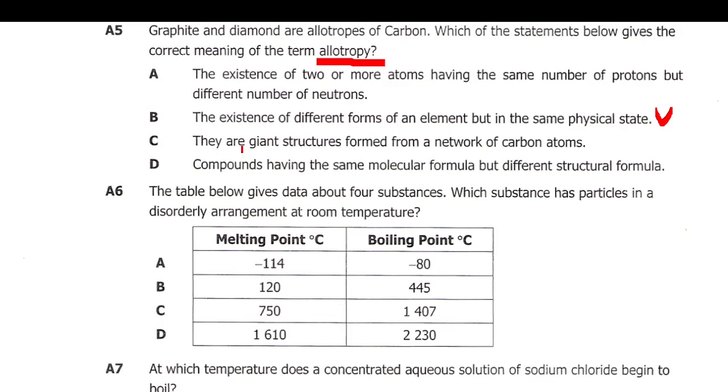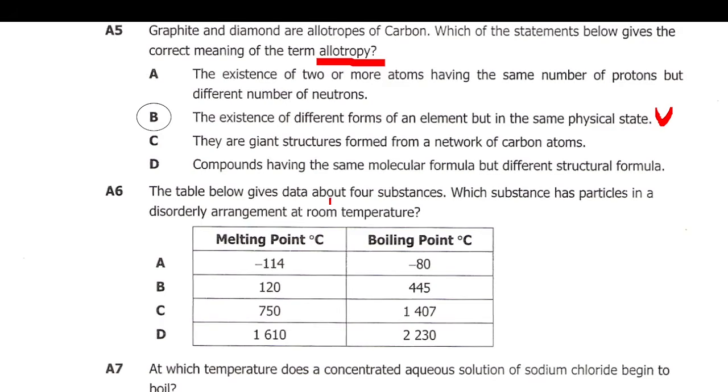C, they are giant structures formed from a network of carbon atoms. These are macromolecules. Yeah, they're talking about macromolecules. This is just defining macromolecules. So giant structures, macromolecules. Then D, compounds having the same molecular formula but different structural formula. No, this is just describing isomers. So the correct answer here is B. So 6, let's go for 6.